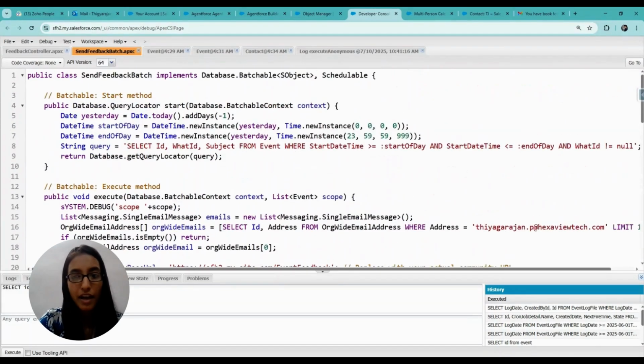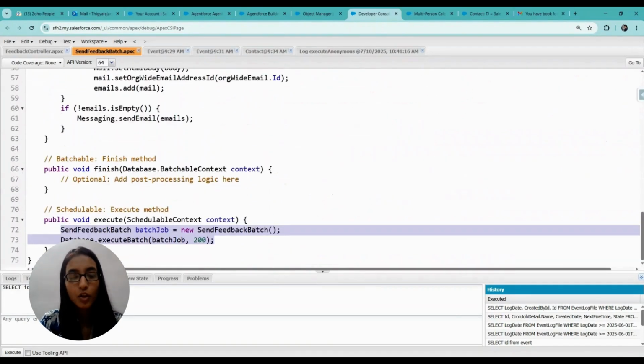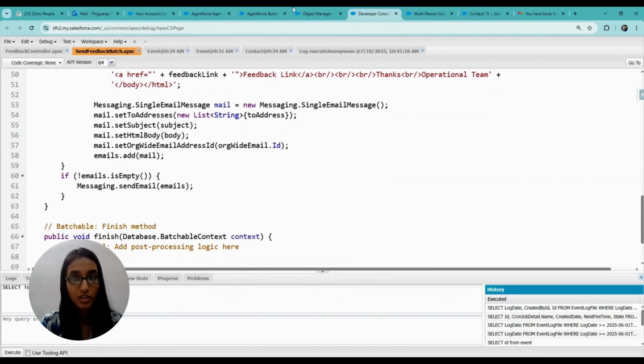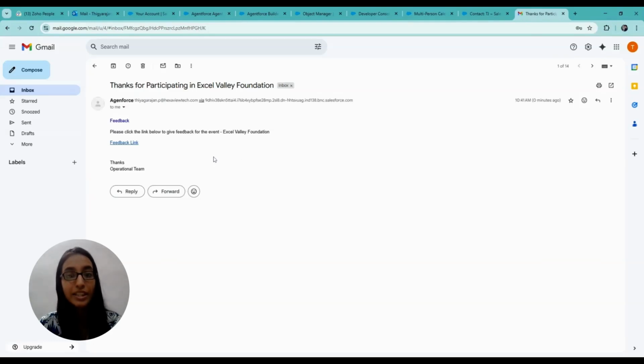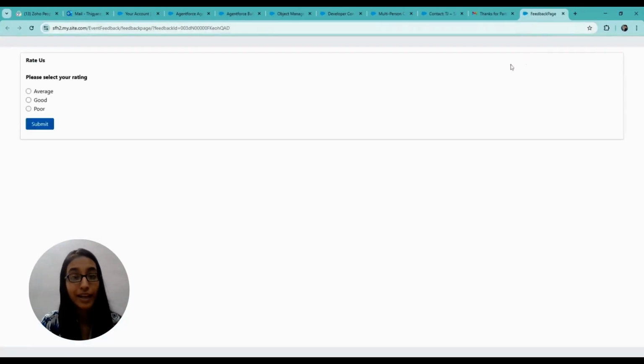Right, now after that, we are going to open our inbox and check. Here is the mail we received for feedback from the scheduled batch class. It says, please click the link below to give feedback for the event Excel Value Foundation. Open the link for feedback, and you can give feedback. We have implemented a community page for feedback using a Lightning component, which gives the option for feedback. Now, give feedback as good, and then after that, you can submit.